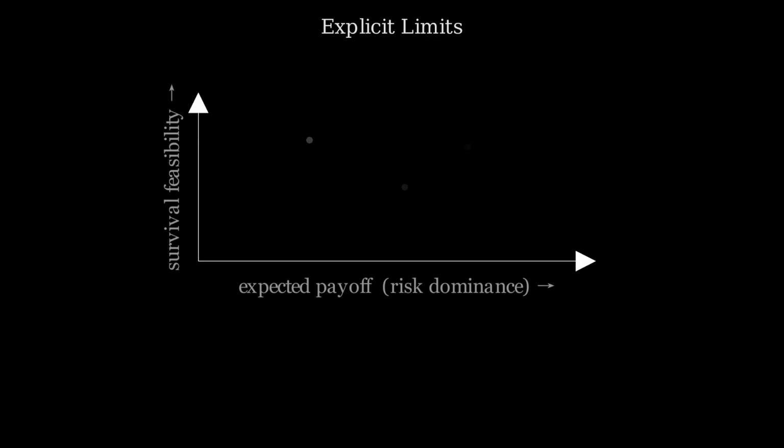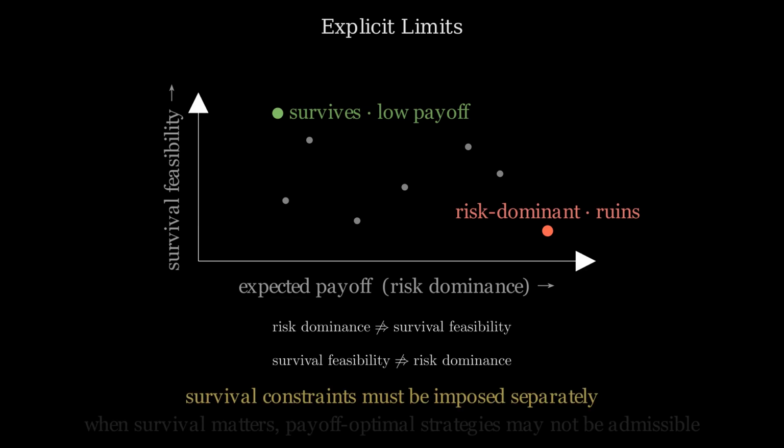Risk dominance is an ordinal property of expected payoffs. Survival feasibility is a constraint on wealth paths. These two properties live in different mathematical spaces. A strategy can be risk dominant and survival infeasible. A strategy can be survival feasible and risk dominated. Neither property implies the other. Survival constraints must be imposed as hard constraints before optimizing.